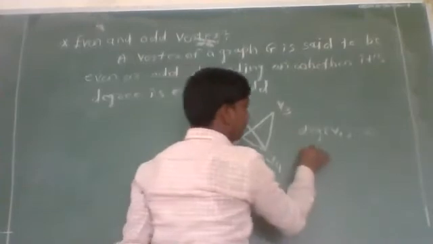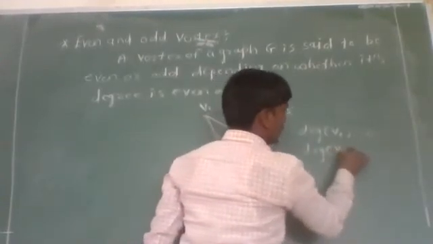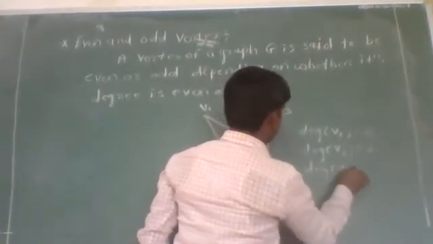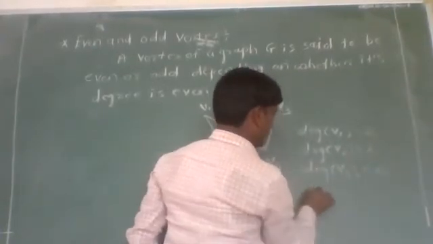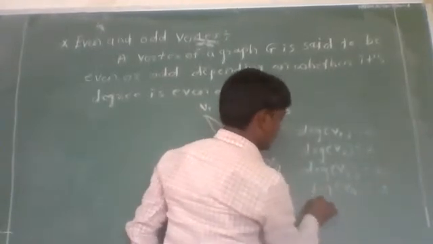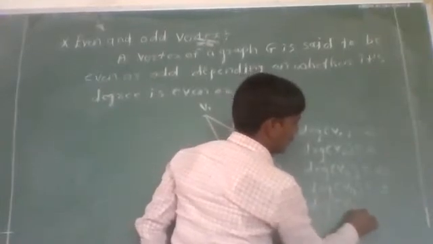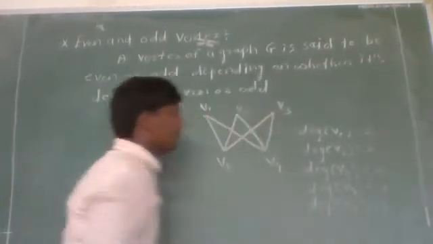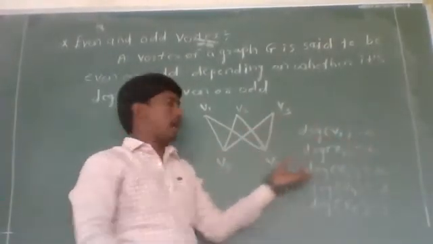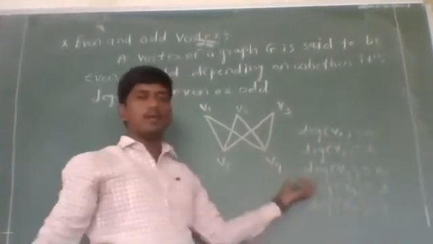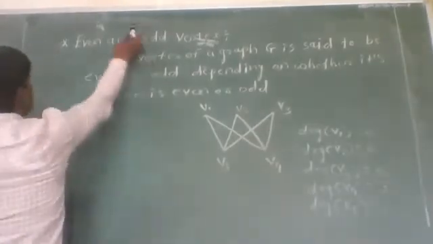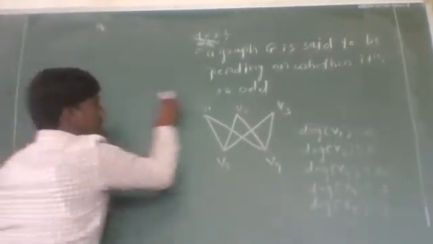Degree of vertex V2 is equal to 8. Degree of vertex V3 is equal to 2. Degree of vertex V4 is equal to 3, and degree of vertex V5 is equal to 3. Therefore, vertices V1, V2, V3 are said to be even vertices, and vertex V4 and V5 are said to be odd vertices. Now, the next point is, what is simple graph?